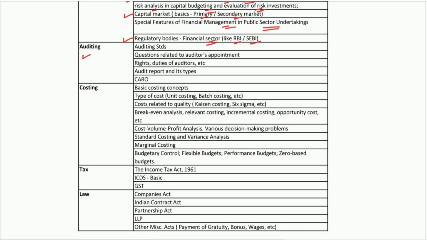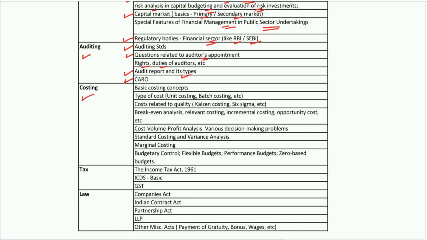Next is auditing. Here, they can ask questions from your auditing standards, then questions related to auditors' appointment, rights, and duties of auditors. Then questions from your audit report and types of audit report like qualified, unqualified, disclaimer of opinion, etc. Then the CARO is also relevant and important here, so they can ask questions from here also.